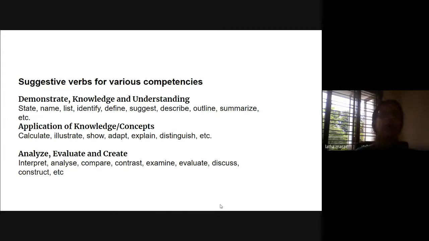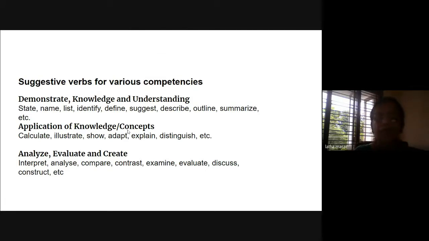For example, if you are planning to give a question at the knowledge, understanding level, you can use various verbs like name, list, identify, because this is just measuring their knowledge, understanding, or remembering level. That is the base level. The student remembers and has that knowledge level. That is, he has been taught a concept and he's applying the knowledge. So that is the first level. Most of the questions, when you frame the MCQs, should come under this category, the knowledge understanding level.